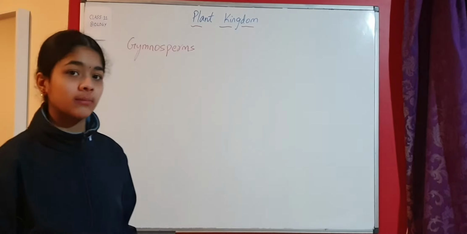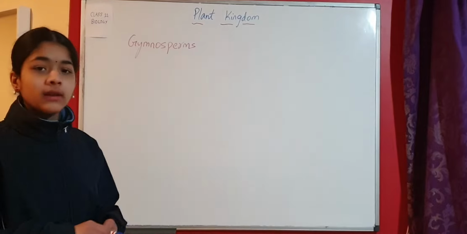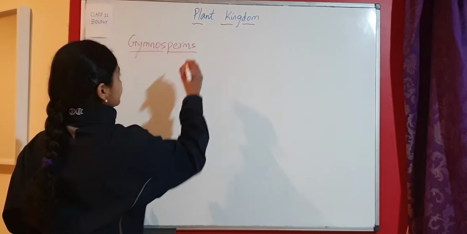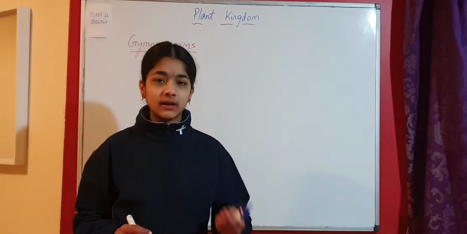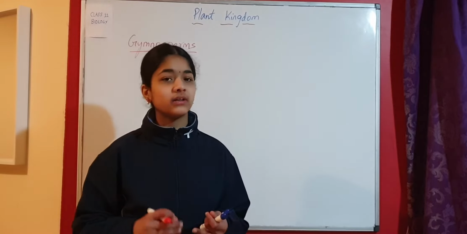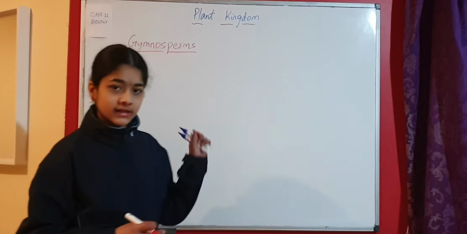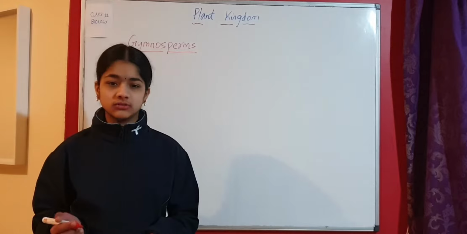So here we are going to talk about gymnosperms. Now, gymnosperms are the fourth division in the plant kingdom. So we have looked at Thallophyta, Bryophyta, Pteridophyta. The next one is gymnosperms and the next one is angiosperms.